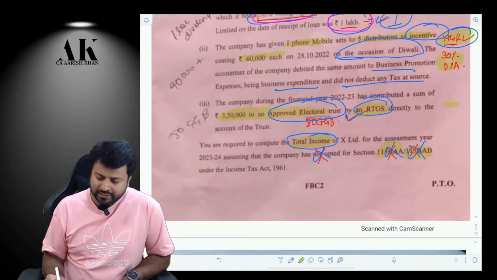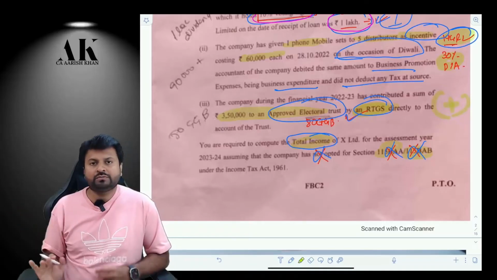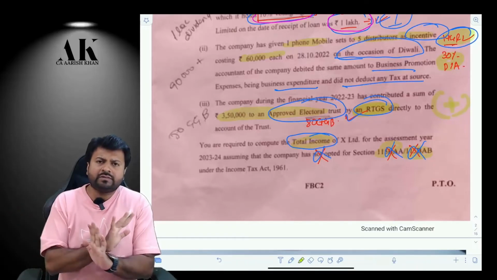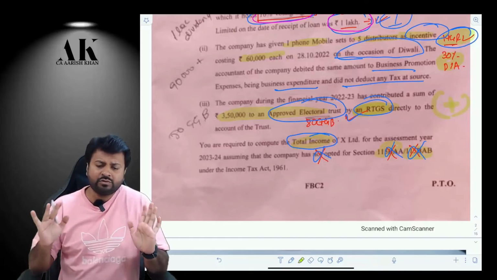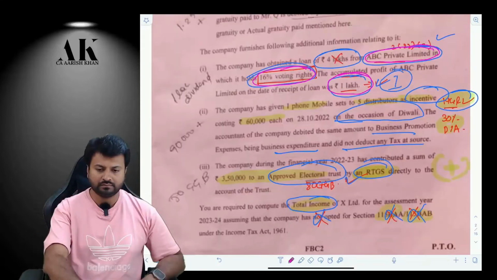But still, in PGBP, it will be disallowed. But under Chapter 6A, it will be allowed as a deduction to you. So if you see this question properly, it's a very, very basic question, nothing great as such, except 2-3 adjustments. Rest of the things were very simple. Just go through it once and then we'll move ahead with the next one.